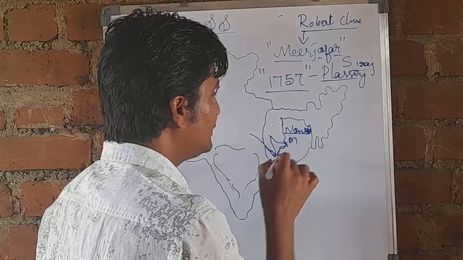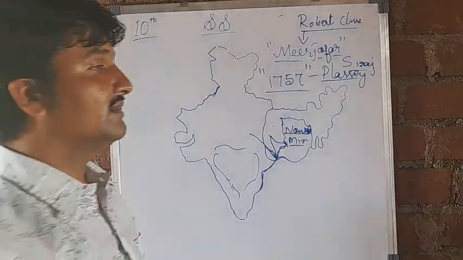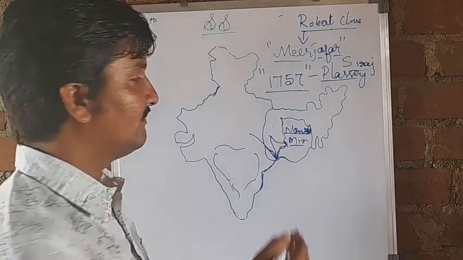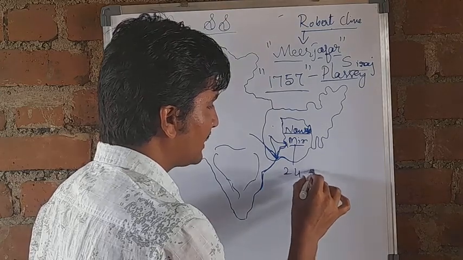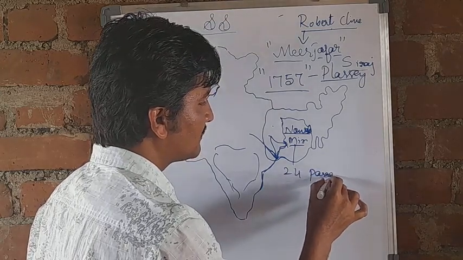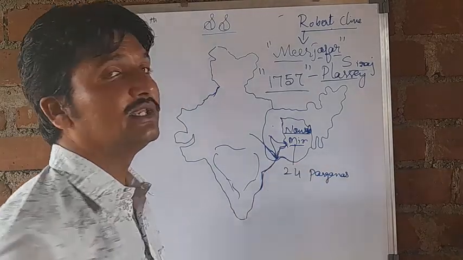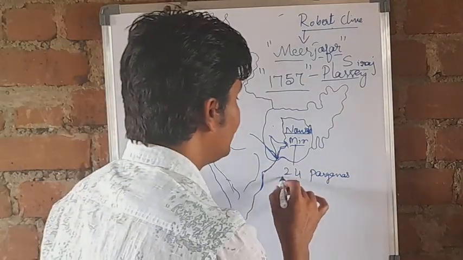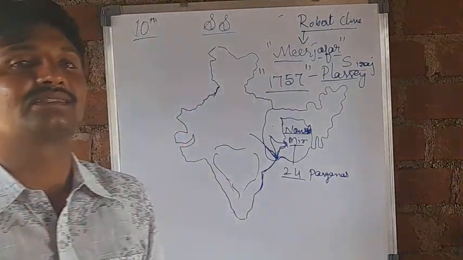In memory of that year and for loyalty, Mir Jafar donated the 24 Parganas to the British, and also gave them Zamindari rights. Zamindari rights means collection of tax.